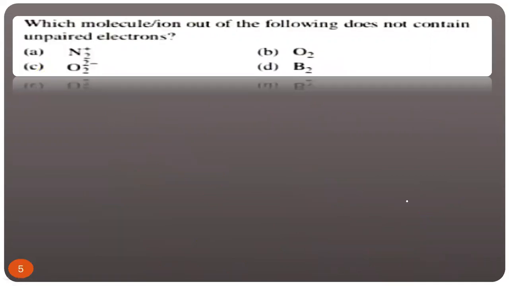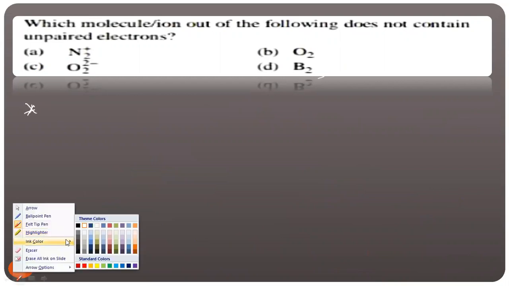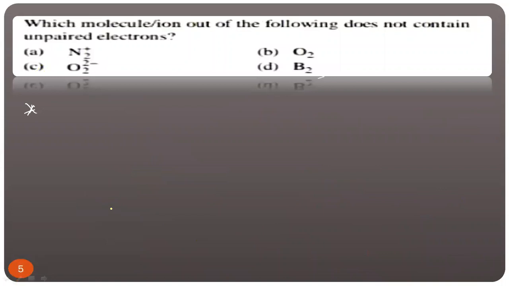Formal charge concept? Yes. Now which molecule out of the following does not contain unpaired electron? We know if the molecule is paramagnetic, then definitely it has unpaired electron. But if the molecule is diamagnetic, it means it doesn't have unpaired electron. Clear? Now they are asking which molecule out of the following does not contain unpaired electron. Means the molecule is diamagnetic.